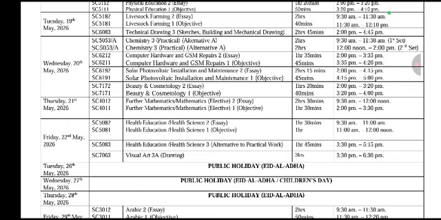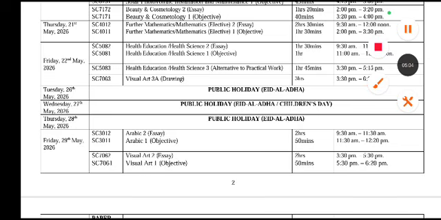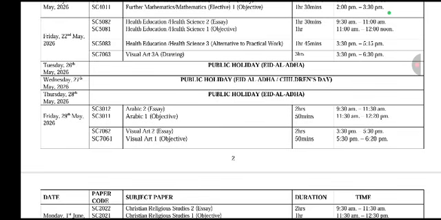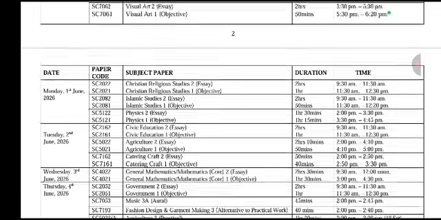Now, 21st, it's a big day. 21st May, we have further mathematics, essay and objective. Then after that, we will now go on to have health education, essay and objective, health education, alternative to work. Then visual art, drawing on Friday, 22nd May. After that, there will be holidays, Children's Day, public holiday. Then on 29th May, we have Arabic essay and objective. Then visual art, essay and objective.